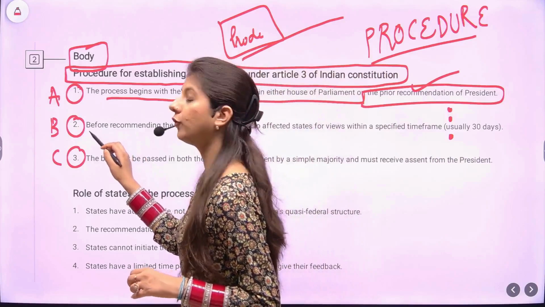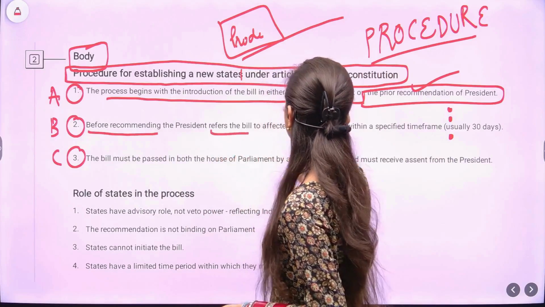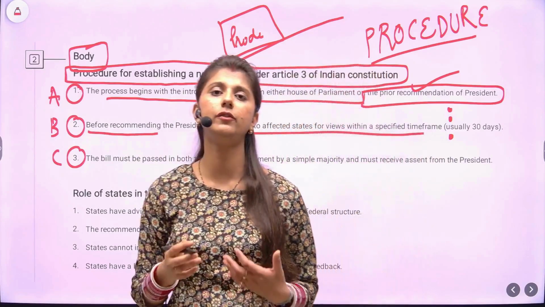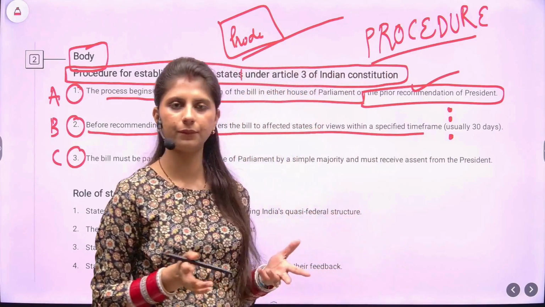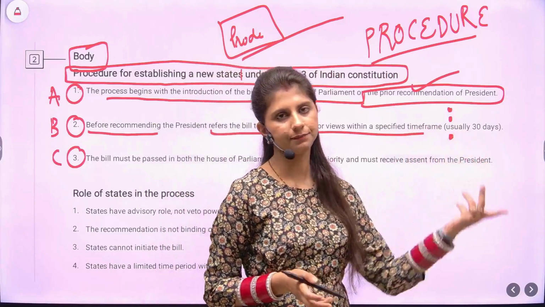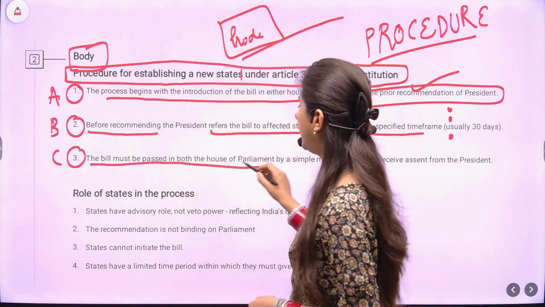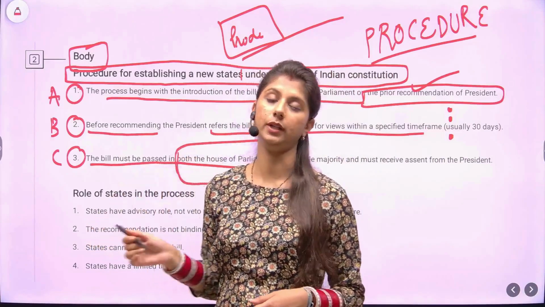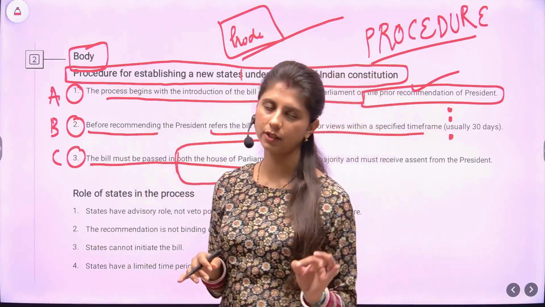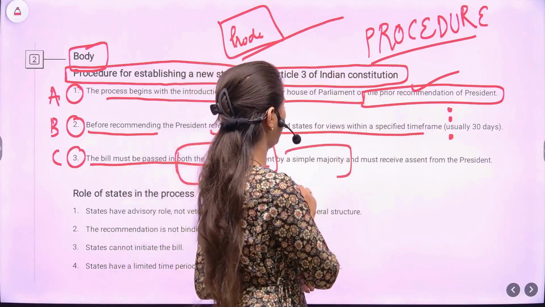Next up, before recommending, as already mentioned, what does the president need to do? He must refer the bill to the affected states for their views, their opinion, within a specified time frame, usually 30 days. Then what happens? The bill must be passed in both the houses of parliament. Another important point. It must be passed in both the houses of parliament. And how will it be passed? By simple majority.